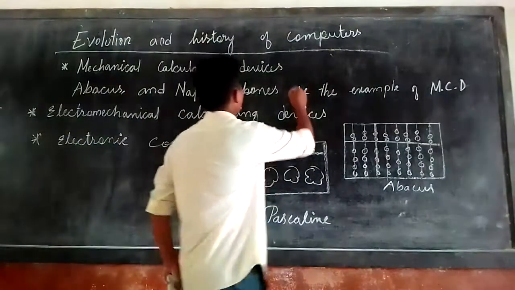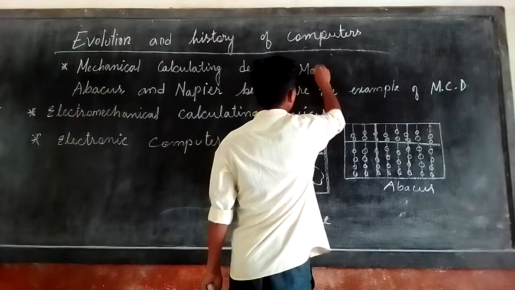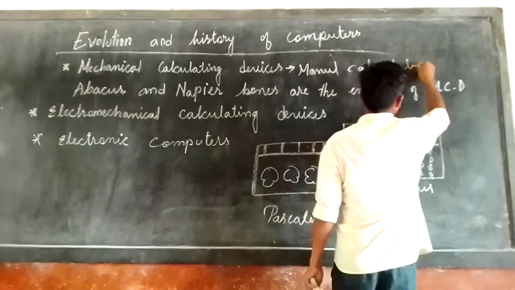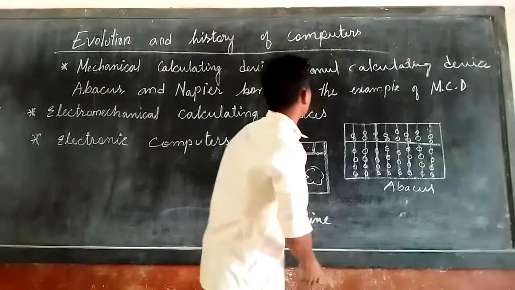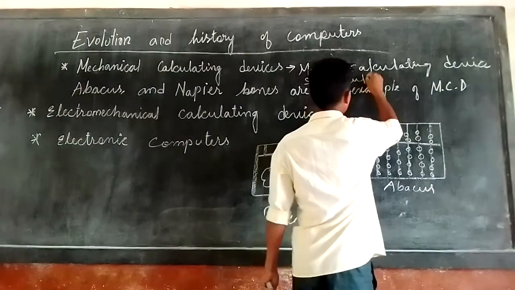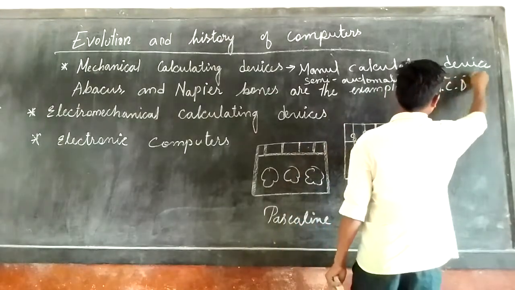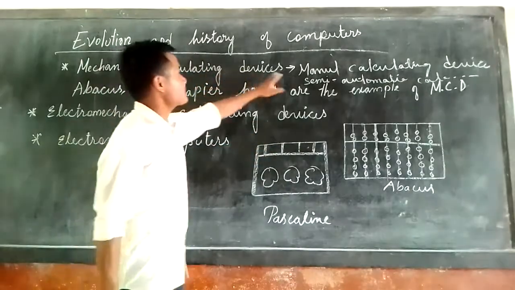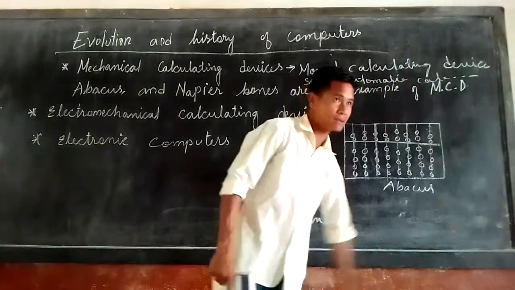Here I will show you. There are two devices in the mechanical calculating device. The first one is manual calculating device, remember this, and the second one is semi-automatic calculating device.